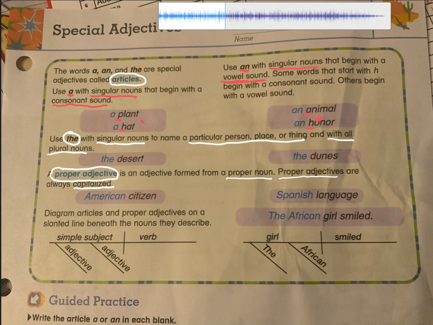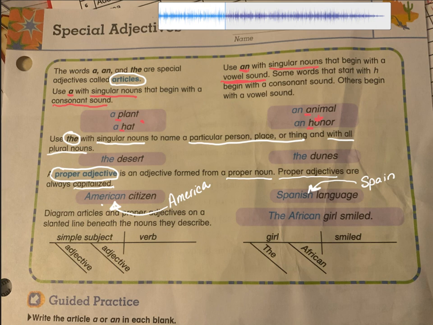So you have America, which is a proper noun, but when we put it before a noun and we say American citizen, it becomes a proper adjective. Spain would be a proper noun. It's a place. But when we put it before a noun, it becomes a proper adjective, Spanish language.